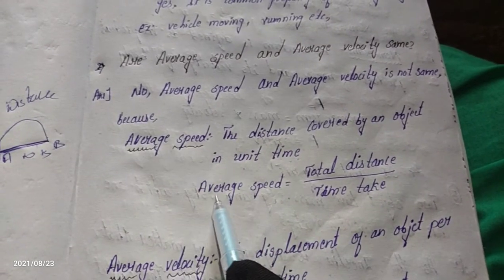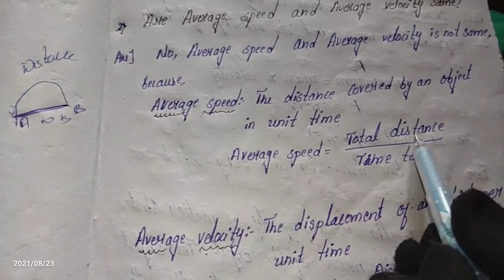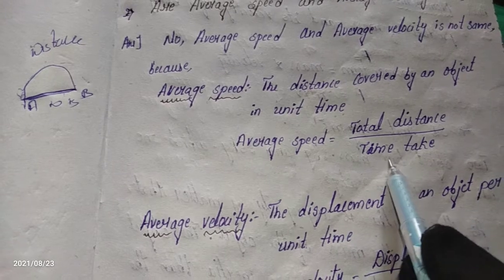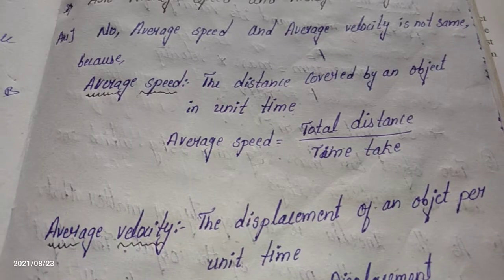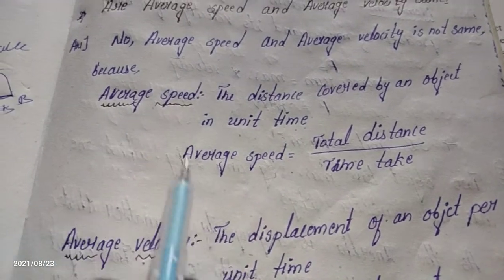What is the formula of average speed? Average speed is equal to total distance divided by time taken. Total distance by time taken is the formula of average speed.